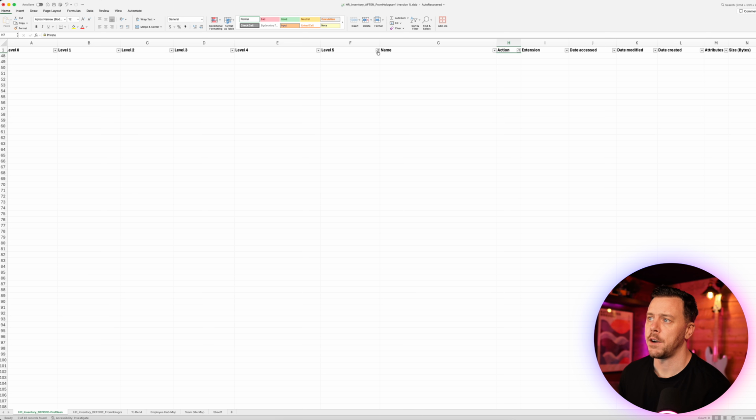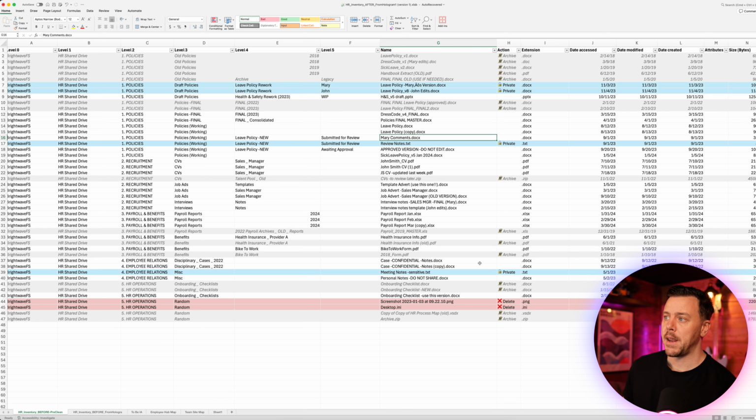Now if we clear all our filters, we can see the progress that we're making fairly cleanly. So it is a bit of work to do, but you just want to break it down into bite-sized chunks. You can tackle it by folder level, at any level you want, whatever makes sense to you and what you feel you can handle at any given point in time.